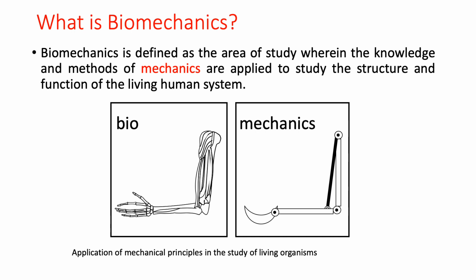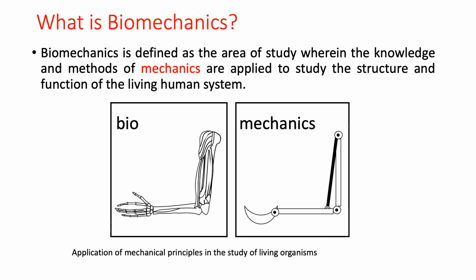So biomechanics is defined as the area of study wherein the knowledge and methods of mechanics, so this is the key term here, mechanics, are used. We use the principles of mechanics to study the structure and function of the living human system. From the graphics you can very easily see, on the left side you have the biological system and on the right hand side you have the mechanical system.